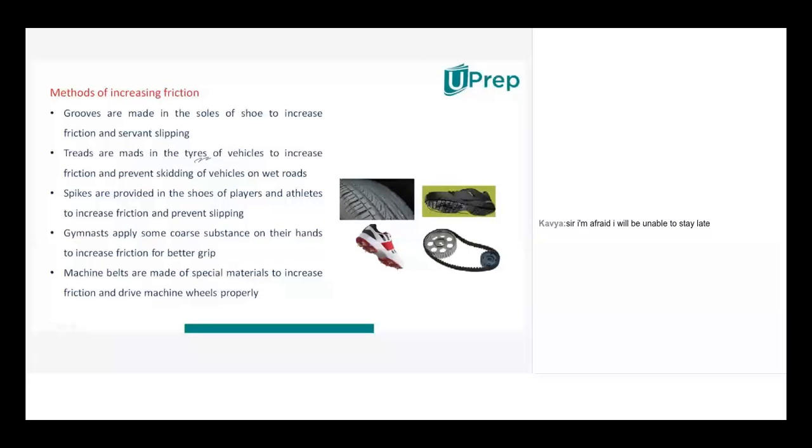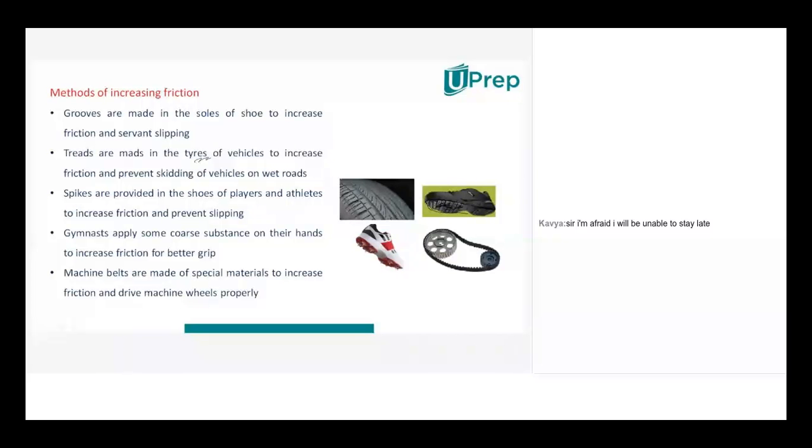Roughness will increase. Why increase? Because some holes are there, some gaps are there. In those gaps, whatever the surface on which you are moving, the surface will interlock. Somewhat interlocking will be there. And when interlocking is there, definitely the friction will increase. So to increase the friction only, what will be there for a shoe?